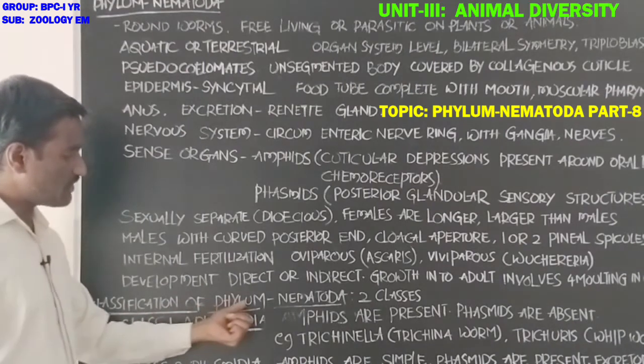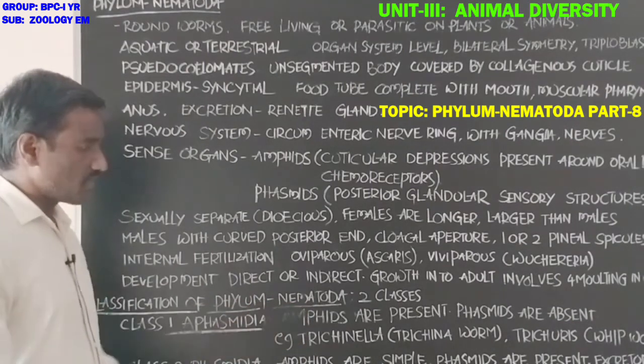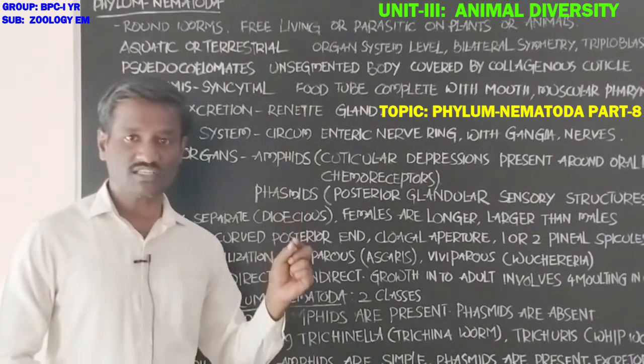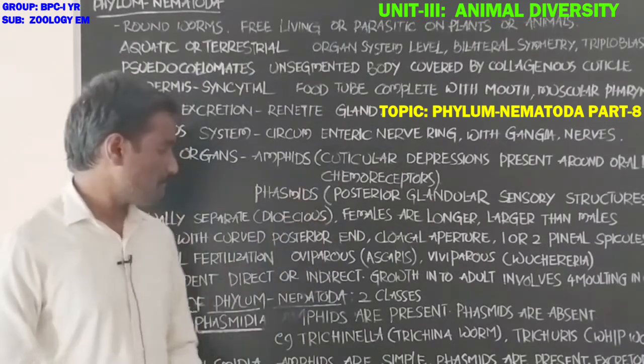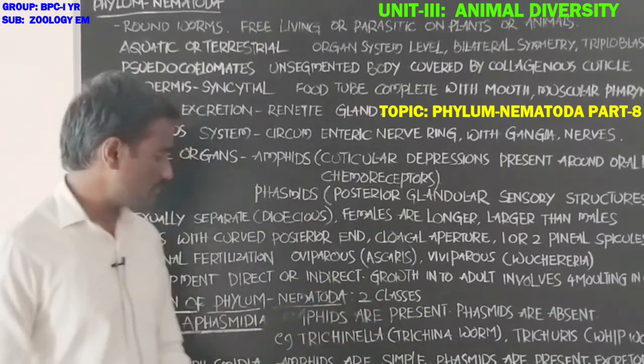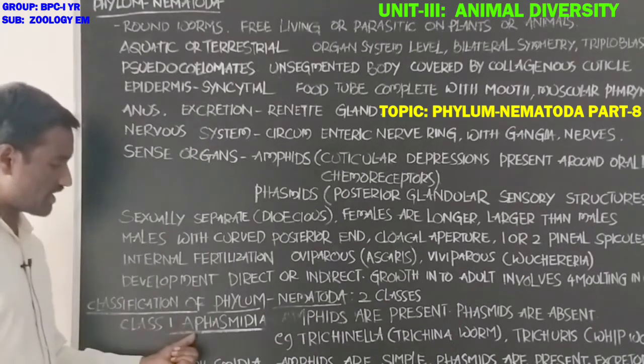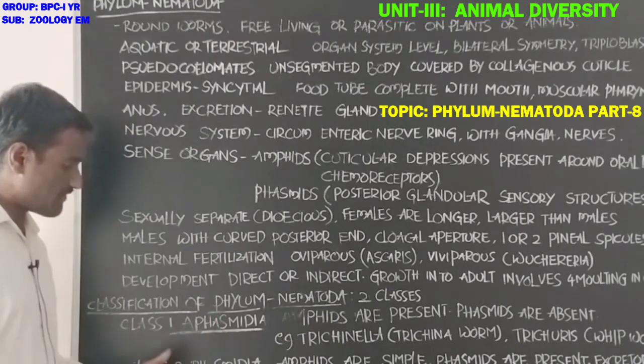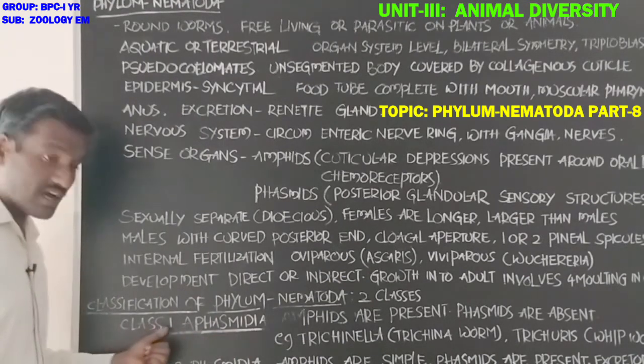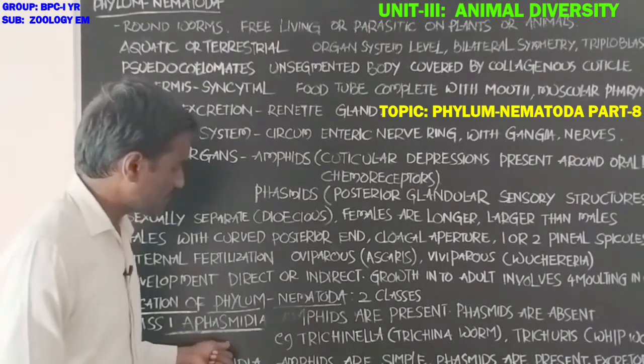Next, classification of the phylum Nematoda. What about the classification of phylum Nematoda? Two classes are there. Class 1, Aphasmidia.